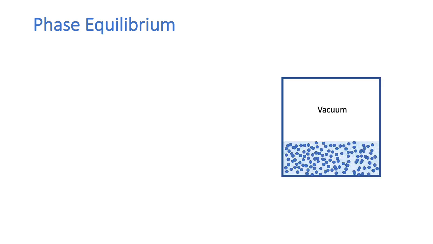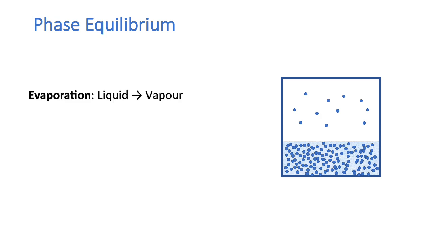Now within the liquid, there will be some molecules which have high energy, and the energy will be enough so that it can overcome the attractive forces and go into the vapor. Eventually, we will have a number of these molecules, and this is what we would see as evaporation, where the liquid is changing into the vapor.